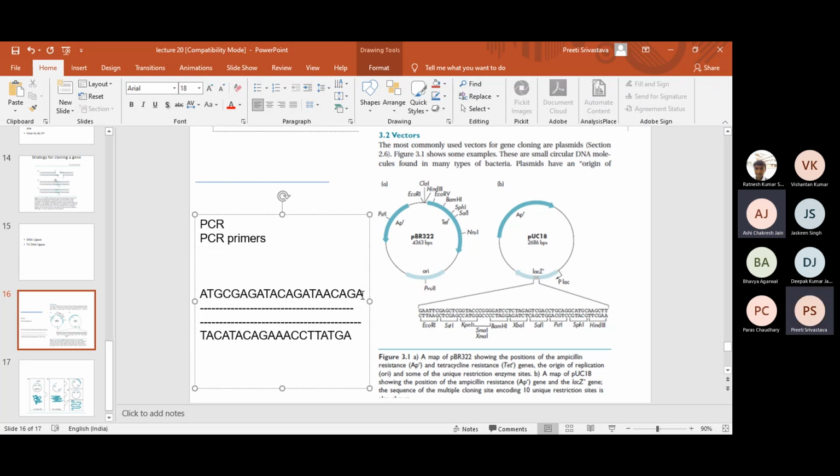This is the gene that you would like to amplify by PCR, and you would like to clone this PCR product at the EcoR1 site in this plasmid. I'm sure the class now knows how to design PCR primers. We discussed how to design PCR primers for gene cloning just in the last class.